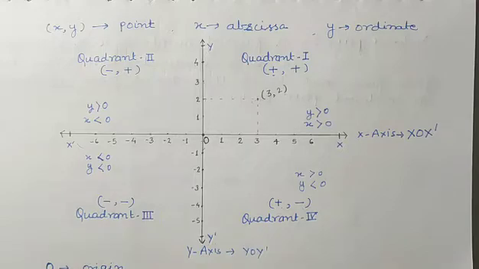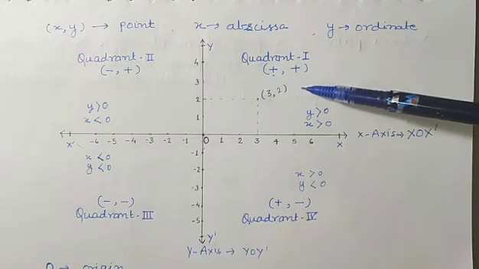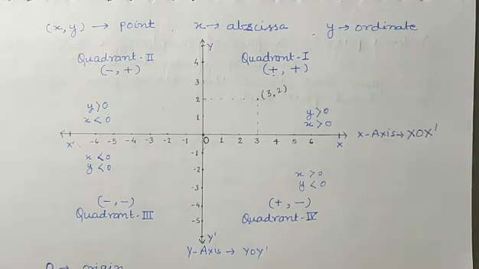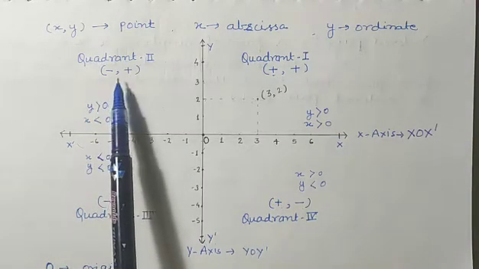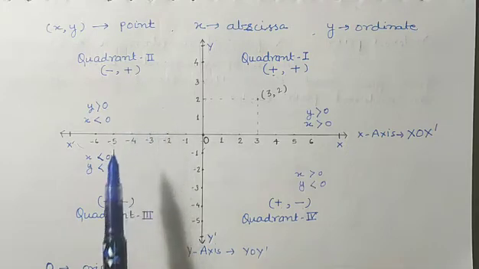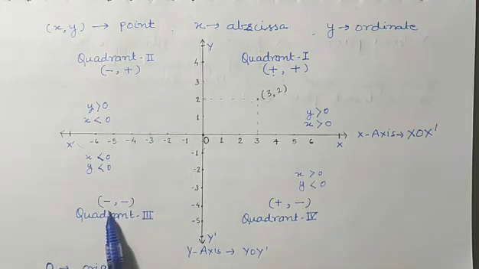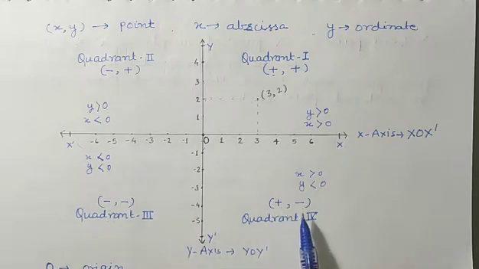So remember students, always that in quadrant first, abscissa, ordinate both are positive. In quadrant second, abscissa will be negative but ordinate will be positive. In quadrant third, abscissa, ordinate both will be negative. And in quadrant fourth, abscissa will be positive but ordinate will be negative. Okay students, so this much you have to remember anyhow.